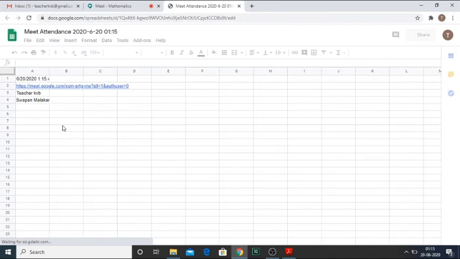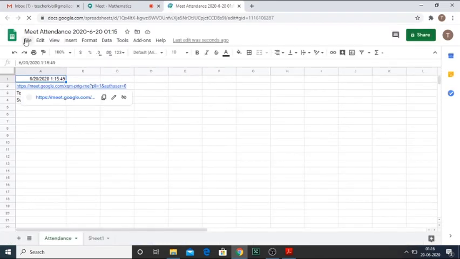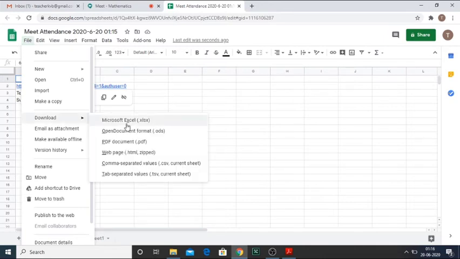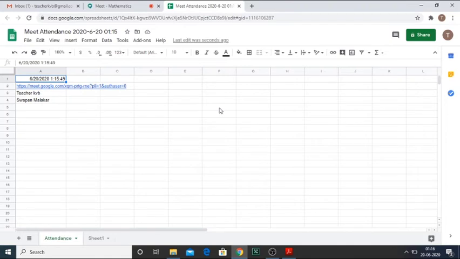Now this attendance sheet opens in a Google Sheet. You can simply download this as an Excel file. So this will be a record of the attendance of the students who have participated in the online class.